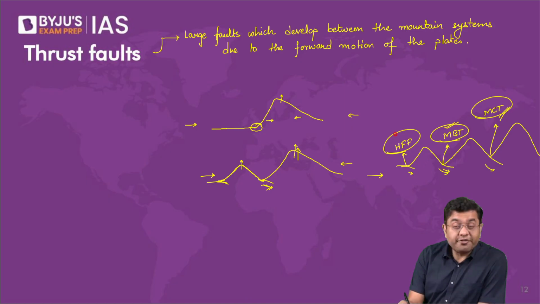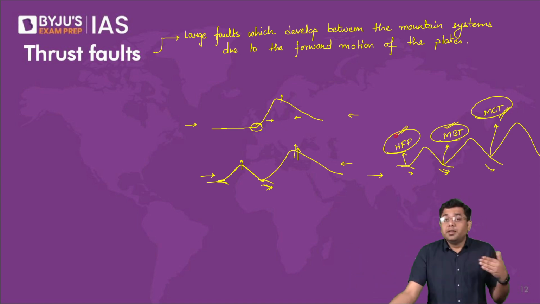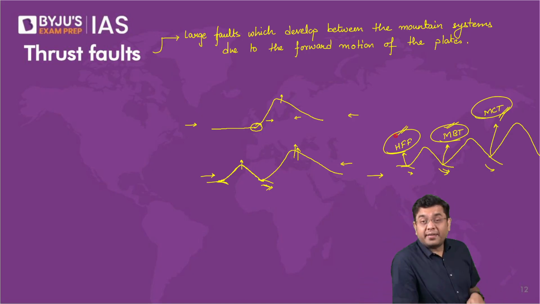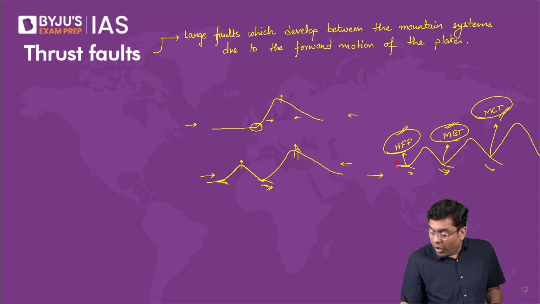Then the HFF, the Assam earthquakes that you come across, the Kangra earthquakes that you come across, the Bihar earthquake that you had in 1934, all these massive earthquakes that keep on happening periodically, that is because of movement across HFF. So that tells you that over a period of time, if this movement keeps on continuing, all these areas, they will continue to grow taller. They will continue to grow taller, and there will be a kind of fourth range of Himalayas which will come up in the process.